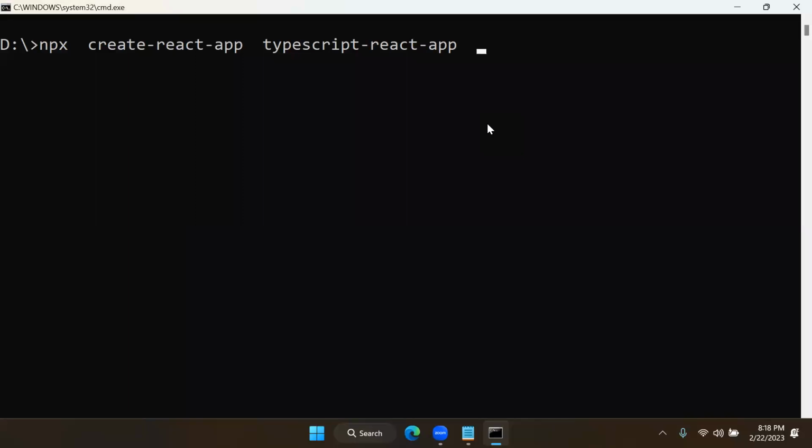Here we will put a template. The template is TypeScript. This is what you need to do, otherwise it will be JavaScript only. So now when you add this, it is going to create a React application for you with TypeScript as the primary language.